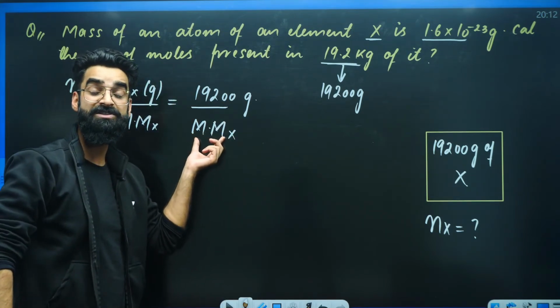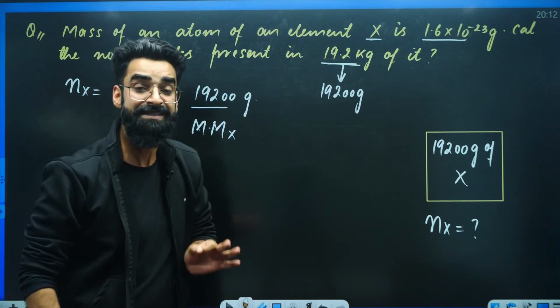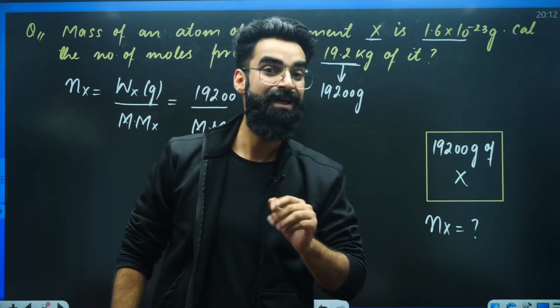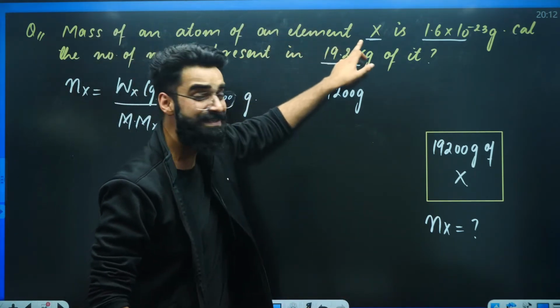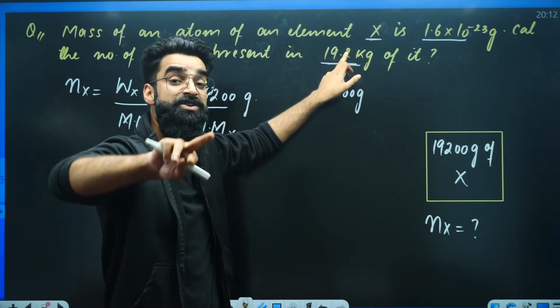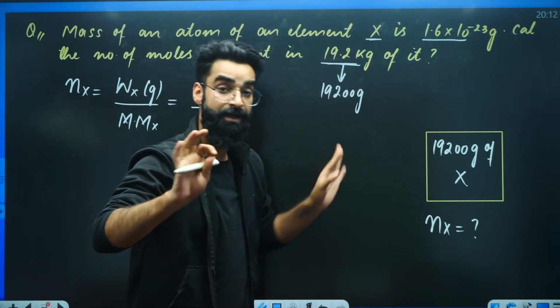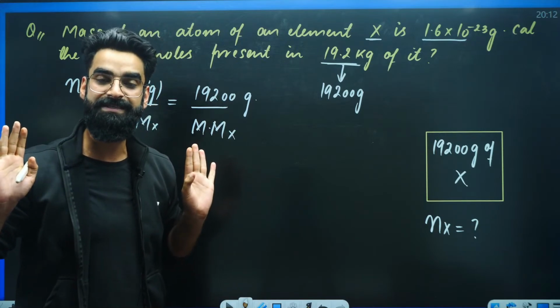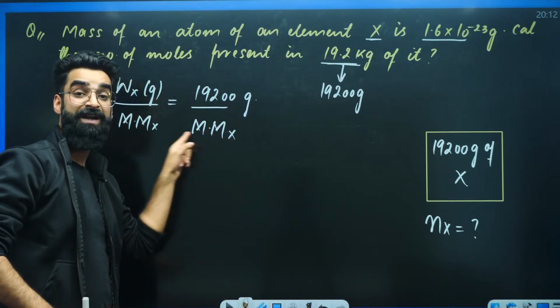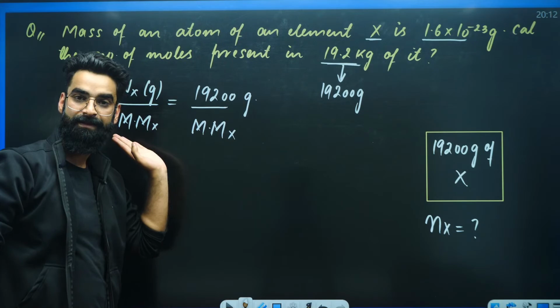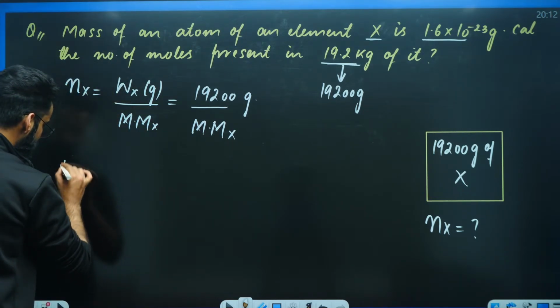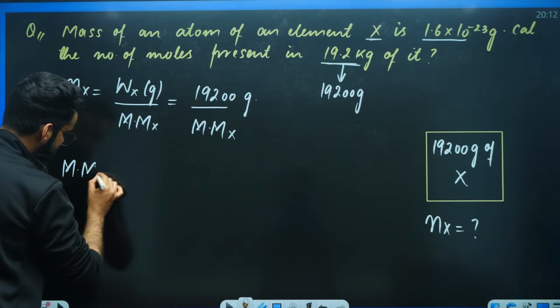What is meant by molar mass of X? Molar mass of X means mass of 1 mole of X. Are we given the mass of 1 mole of X? No. We are given the mass of 1 atom of X. But what do we need? We need the mass of 1 mole of X. Right? So first I need to calculate the molar mass of X.